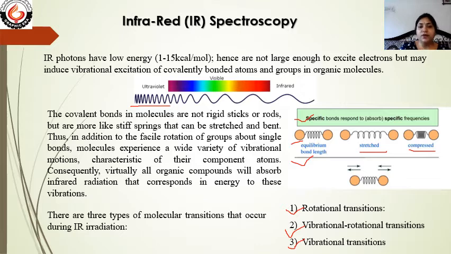In IR, a different type of transition takes place, related to the vibrations of the bond. There are three possibilities: rotational transition, vibrational-rotational transition and vibrational transition. These three types of transitions are the most common in IR spectroscopy.